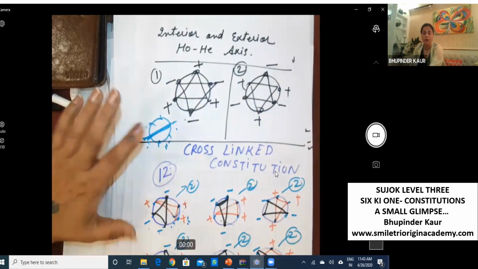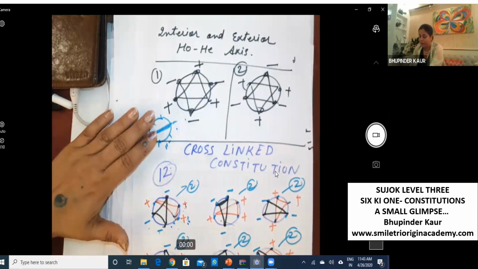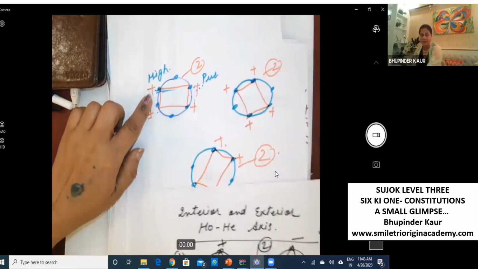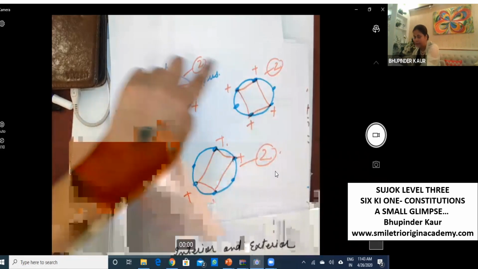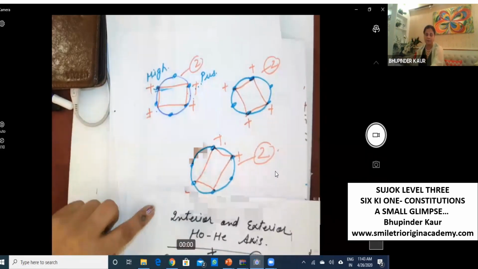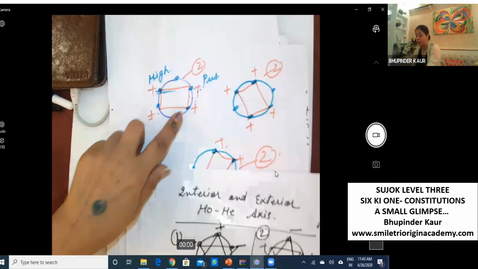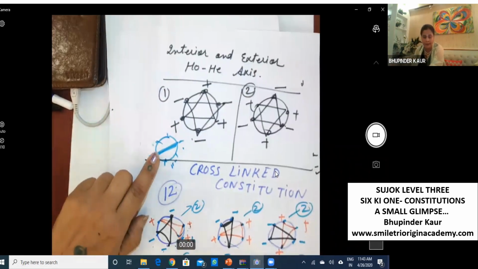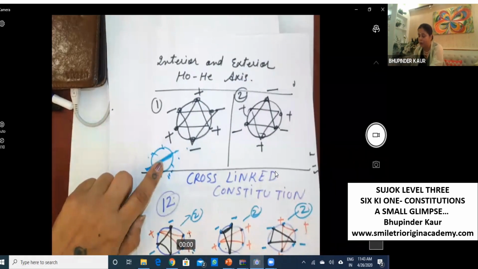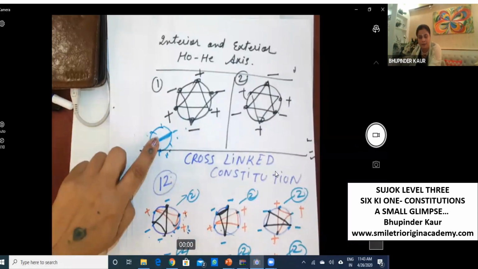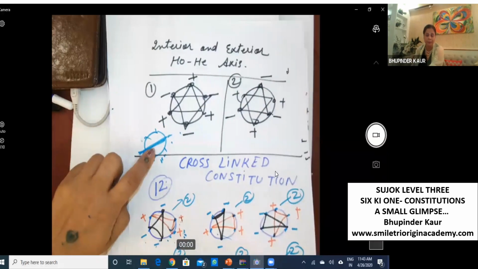This is called a good constitution. But all these cross-link constitutions happen in extreme cases. When you do treatment of this, then this constitution can come back to access law. And when you harmonize this, it will return to access law, and then it is easy to do treatment.